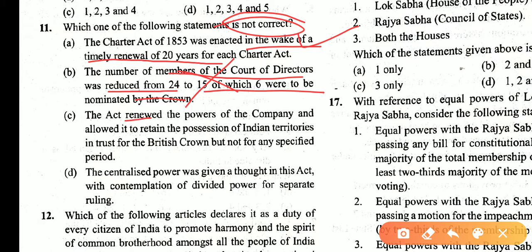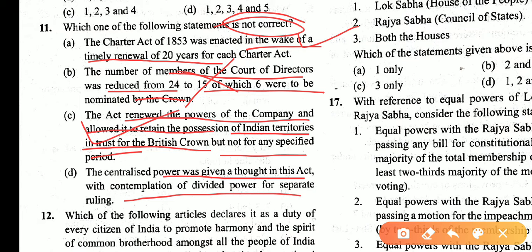The act renewed the power of the company and allowed it to retain possession of Indian territories in trust of the British Crown, but not for a specific period. These statements are correct. The centralized power was given as a thought in the act with contemplation of divided power of separate ruling. Yes. So asking what incorrect statement, so answer is B.